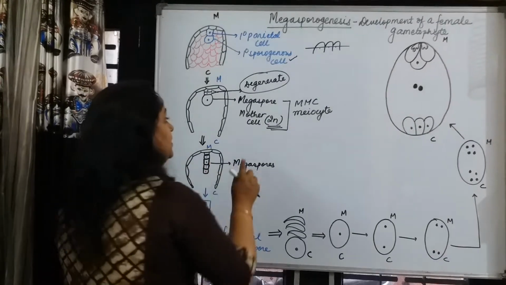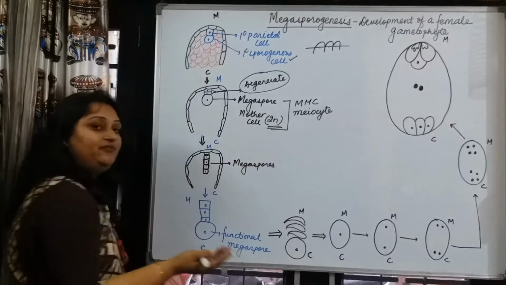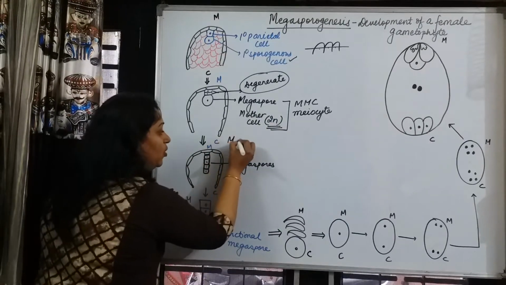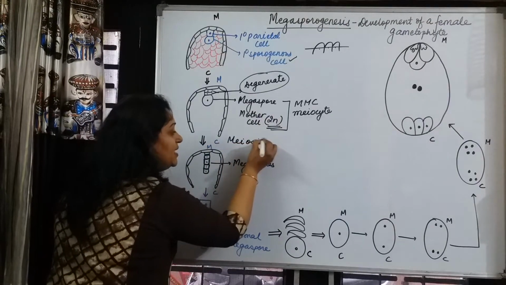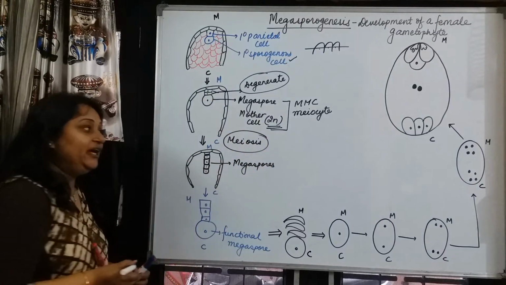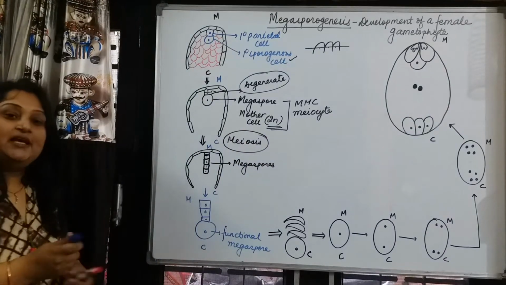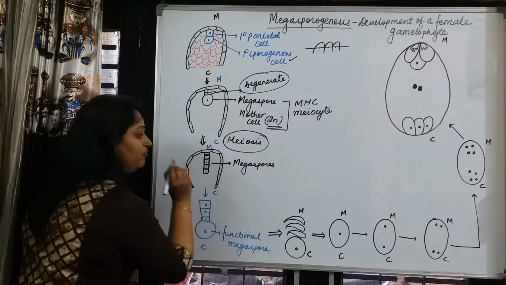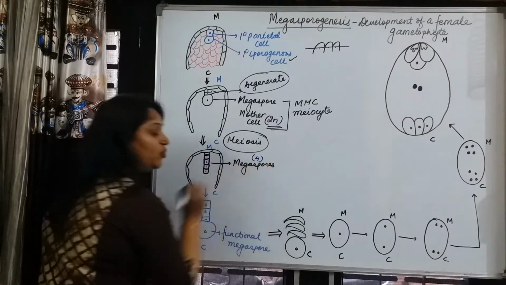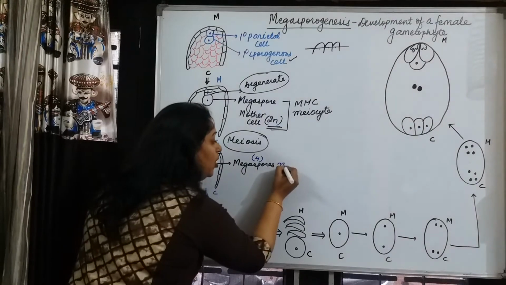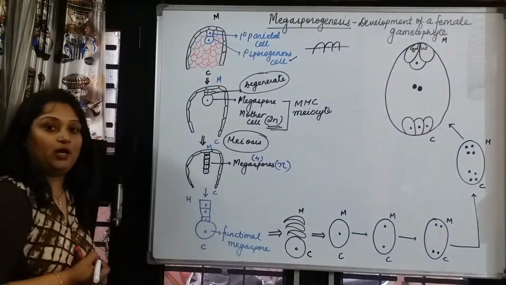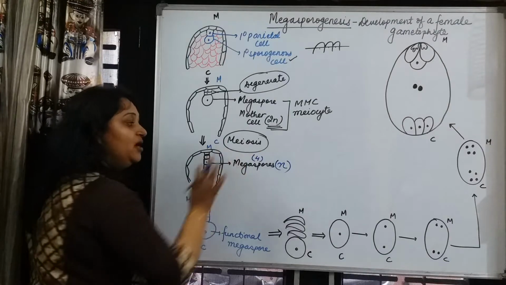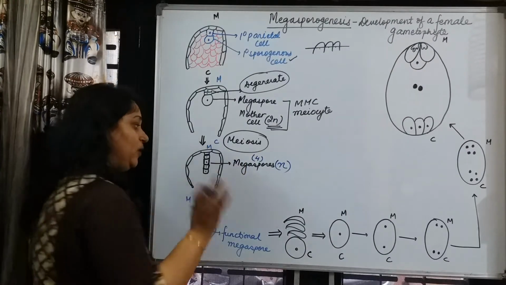Next step. This megaspore mother cell will undergo meiosis, and it will give rise to four megaspores, which are all haploid now, because this is the result of meiosis. Is that very clear?